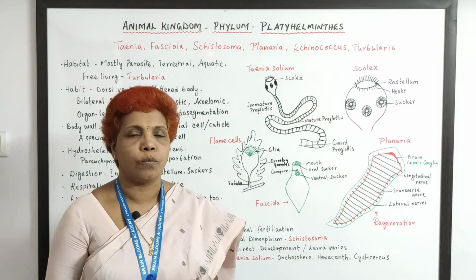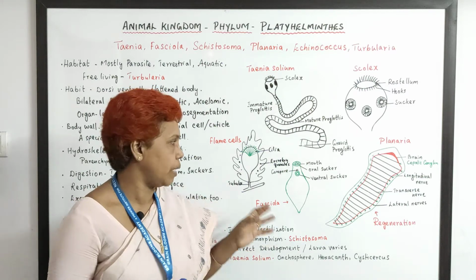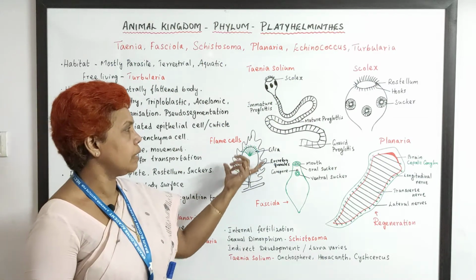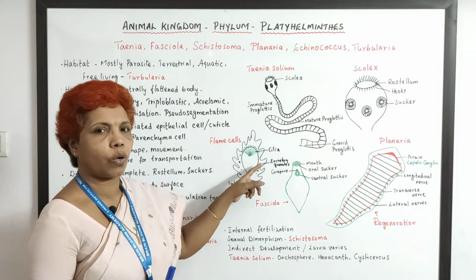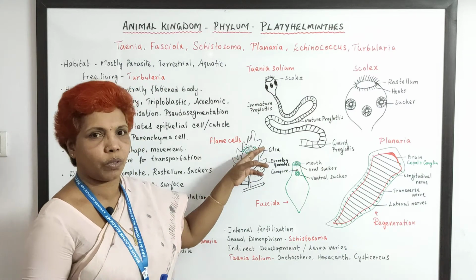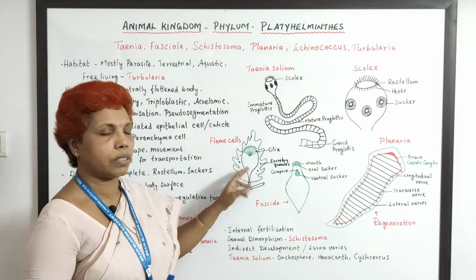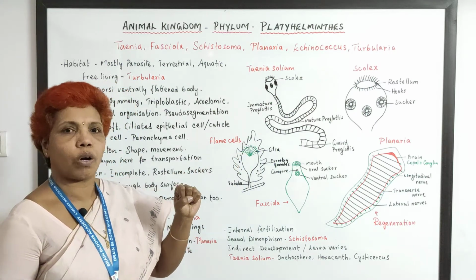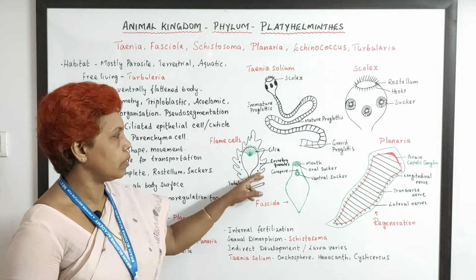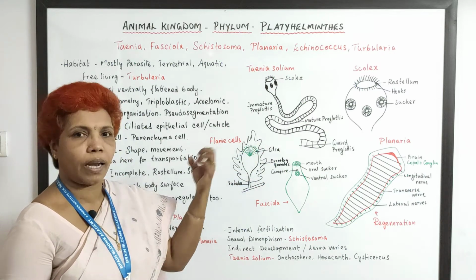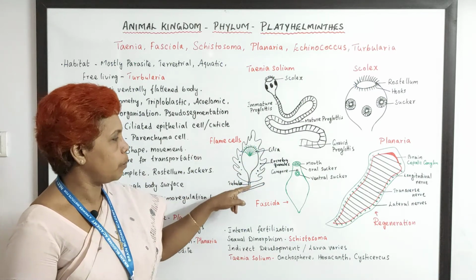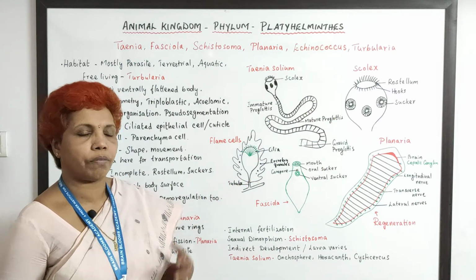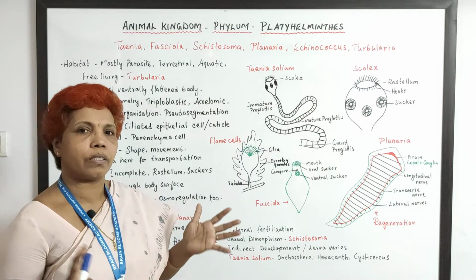It has started here with very special cells called flame cells, and this is the flame cell. The outer, curvy regions are all amoeboid kind, pseudopodia, and inside is a globular structure extended with cilia. The cilia will absorb the unwanted things, and these are all the excretory granules. They collect the nitrogenous waste and put it in the tubules, and this tubule opens to the exterior of the body surface, and the waste is released continuously.